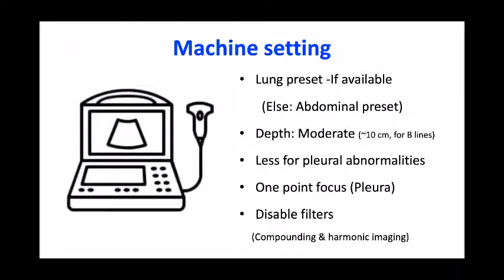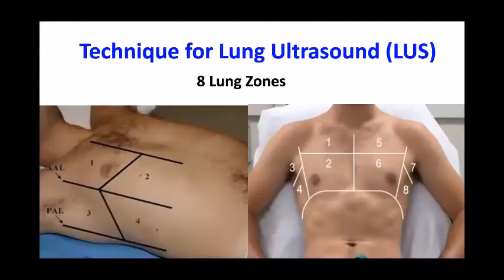Before scanning the lungs, for the machine setting, if there is a lung preset, that should be used. Otherwise, you should use the abdominal preset. For interstitial syndrome or B lines, you use a moderate depth, around 10 centimeters, and for pleural abnormality, you focus on the pleura. If you are using a focus, a one-point focus at the pleura should be used, and all the filters should be disabled, like compound imaging and harmonic imaging, before a lung ultrasound examination.